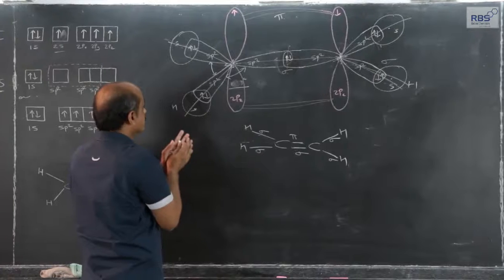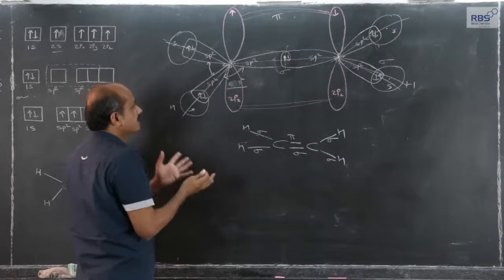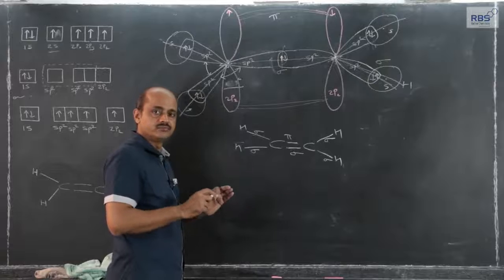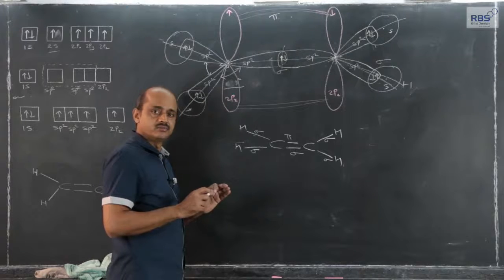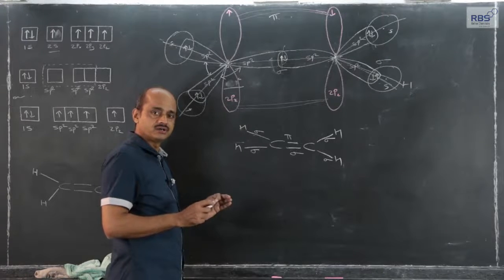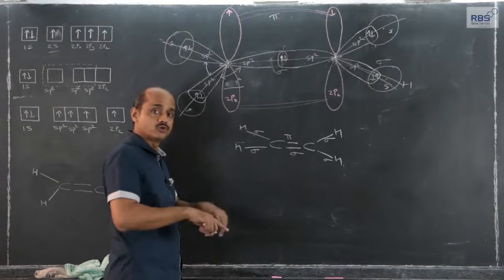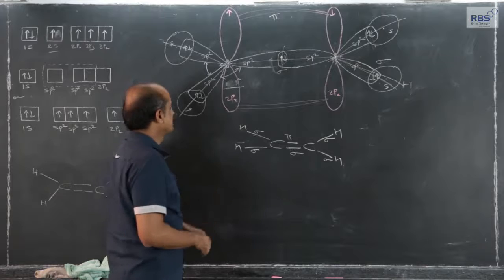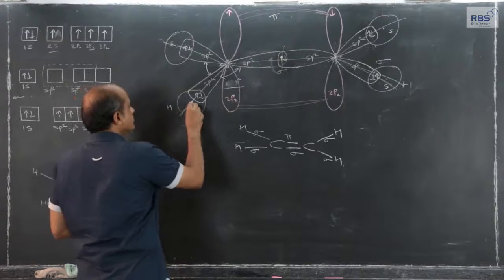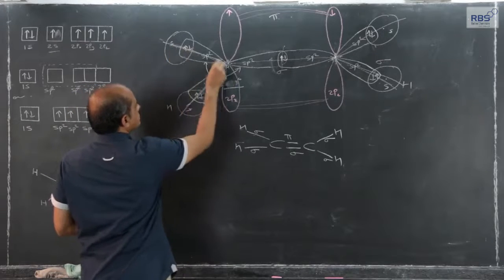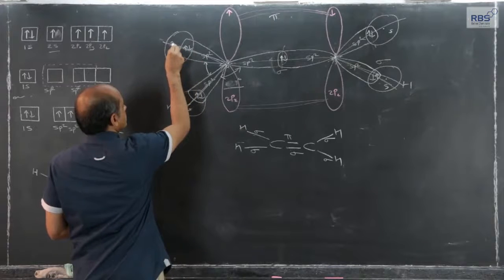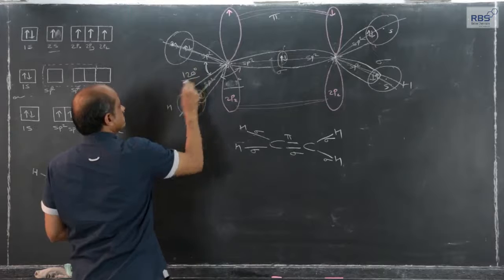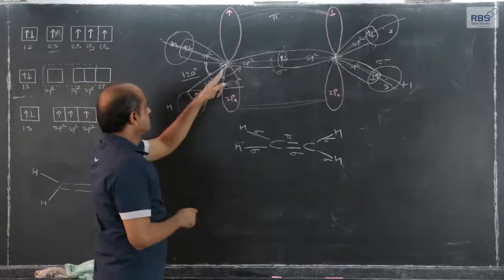Let us consider the bond angle. Bond angle is between the bond pairs which have taken place by coaxial overlapping, sigma bond pairs. Line joining the two nuclei, HCH 120 degree. The reason is very simple.